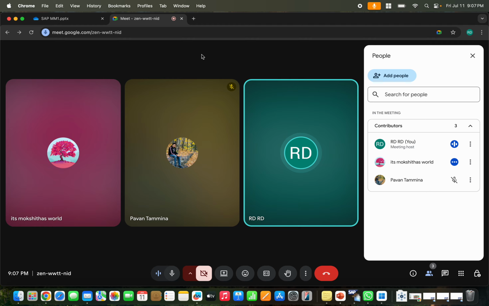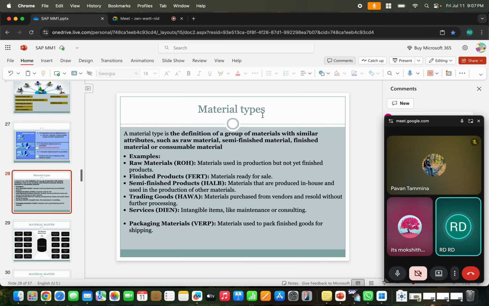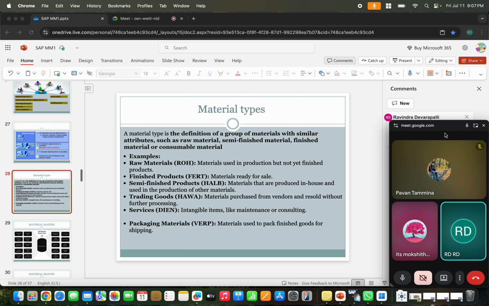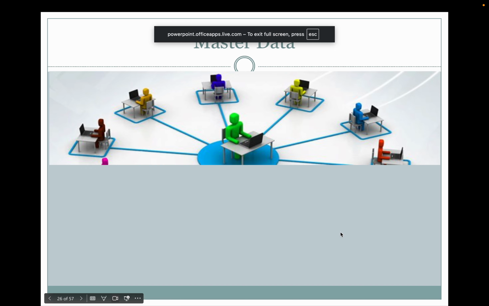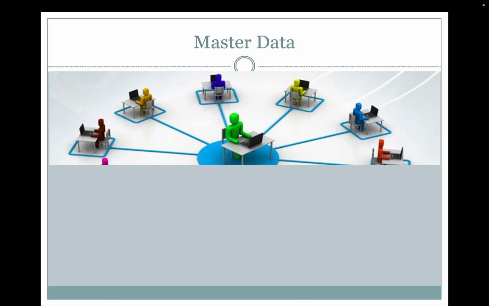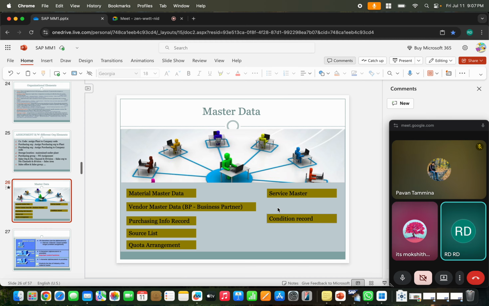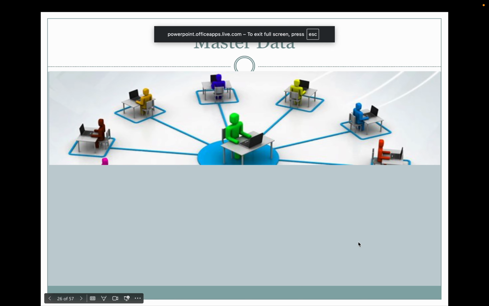Okay, so now we are discussing the master data in material management. Whatever master data we have, we are discussing. So what master data have we discussed as of now? What is the first master data we have in material management? Material master. Yes, we have the material master. Then the second one, the vendor